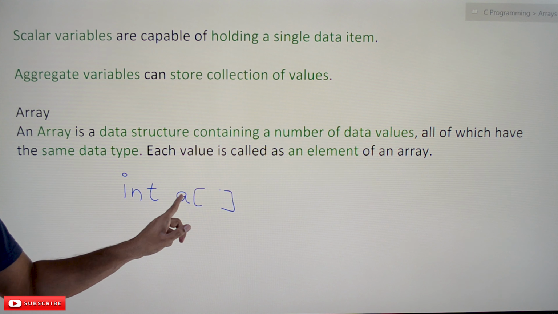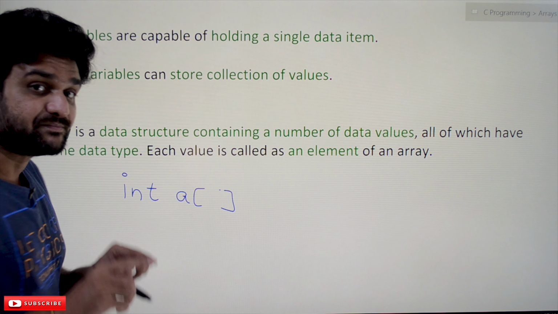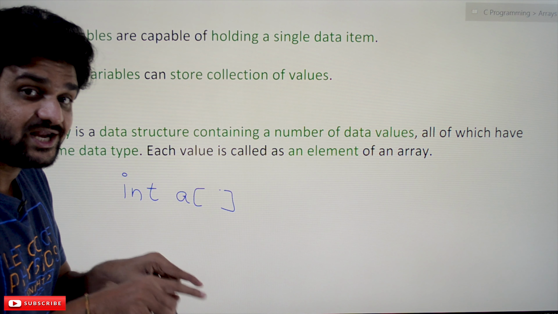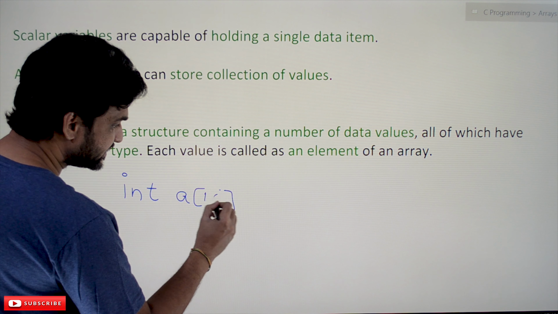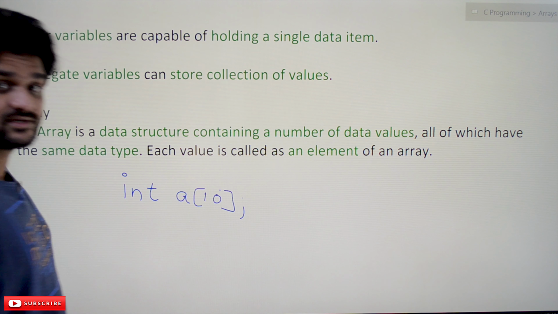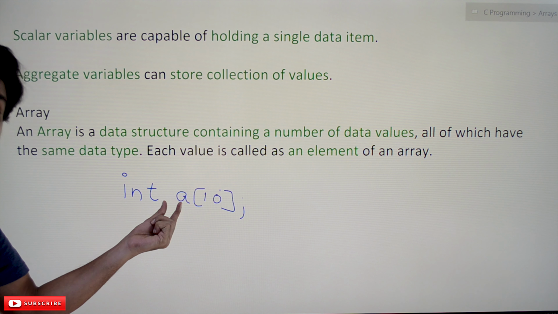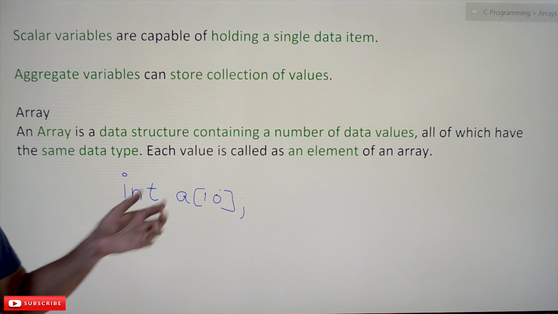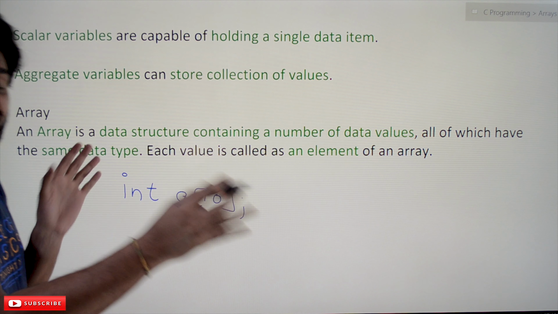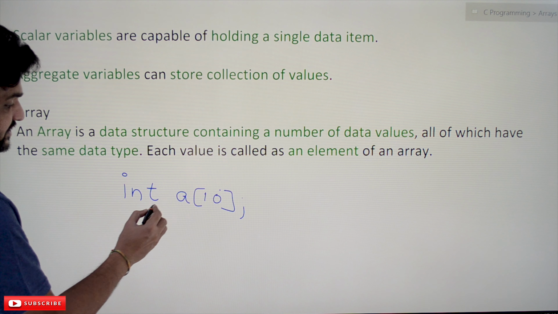The name of the variable is a, and within the square brackets we provide the number of elements to be stored. With this declaration, we are creating an array in which we have 10 elements, and all the elements are of type int.